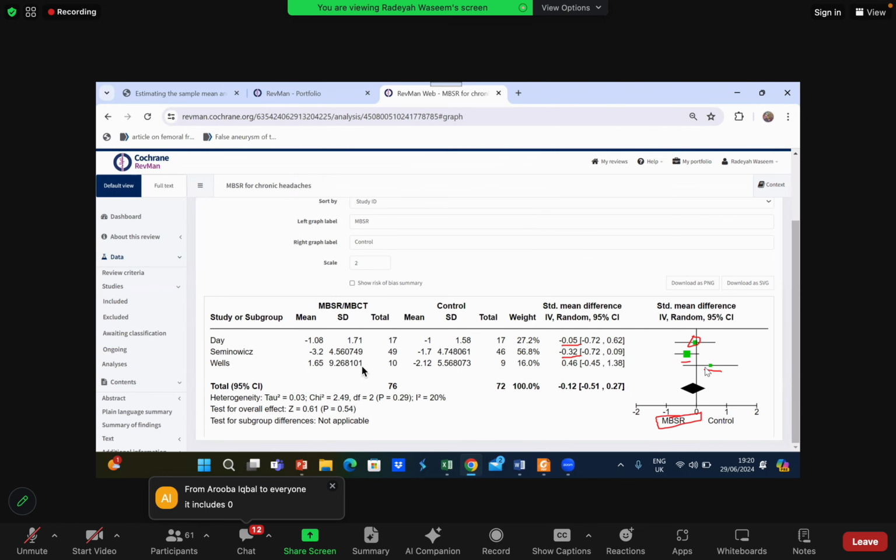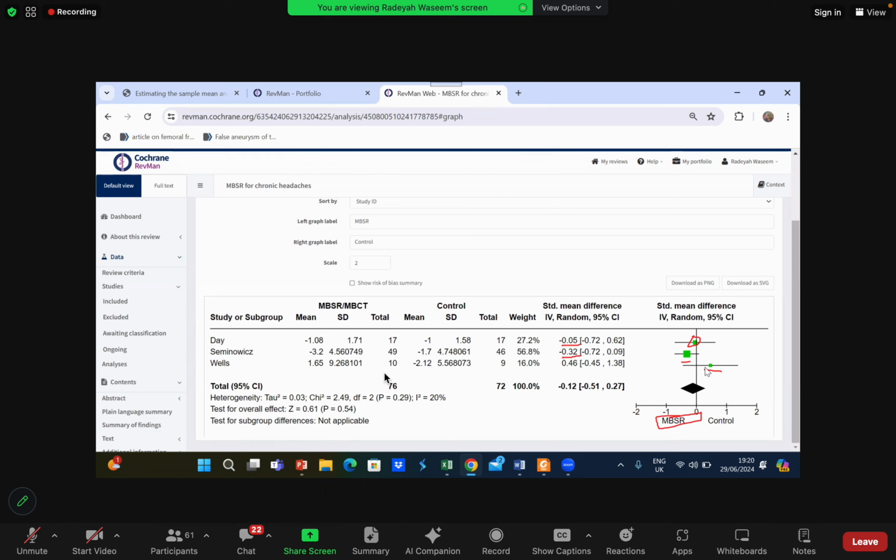So you guys understand which p-value we are going to look at? Which p-value is important for us? The p-value for the overall effect. Yes, it will show you the diamond, the pooled result p-value, the overall effect. Great. Heterogeneity, we will come to it later.